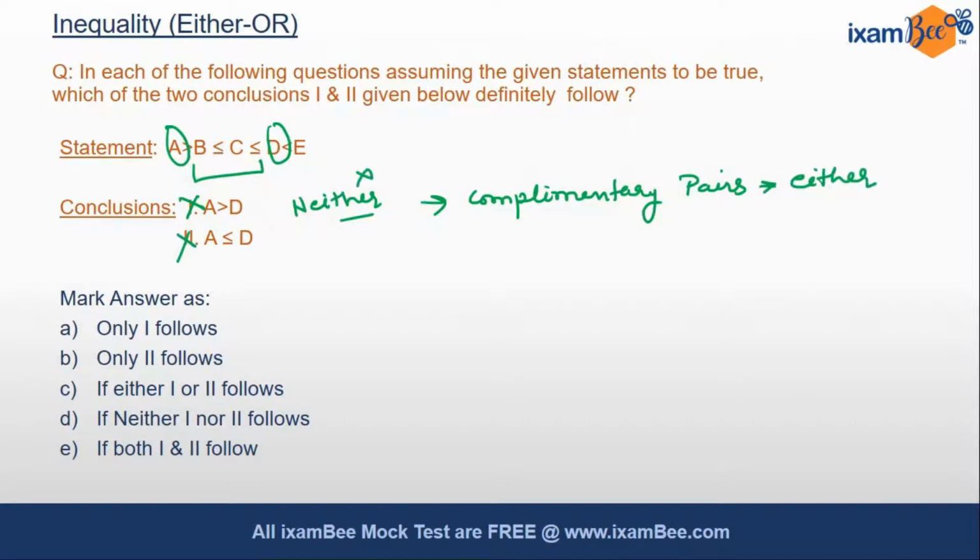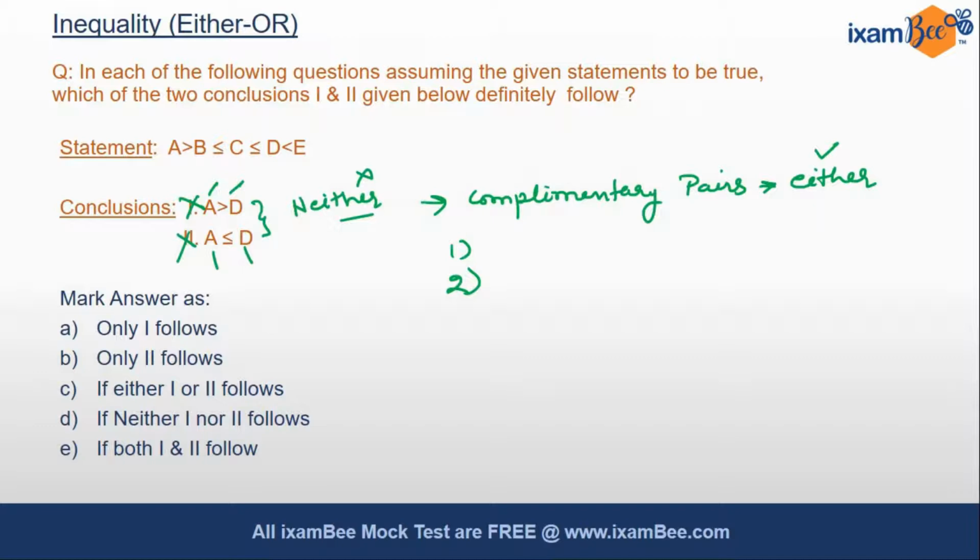In such cases, neither will not follow, but either case will follow. So for complementary pair, there are some conditions. The first condition is that all the conclusions which are present should not follow. So as you see, the first condition is satisfied here, and both conclusions do not follow. The second condition for complementary pairs to be true is that the variables involved in the conclusion should be same.